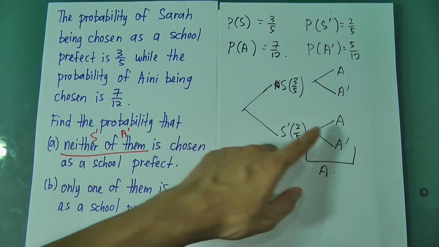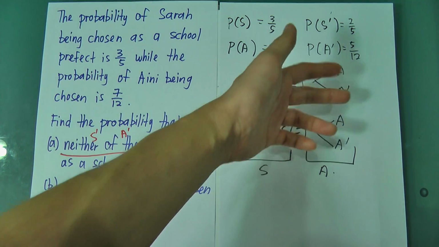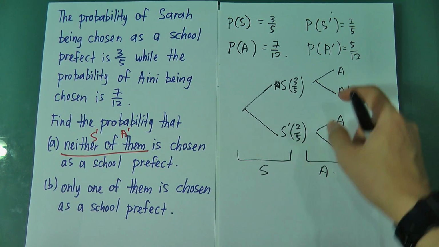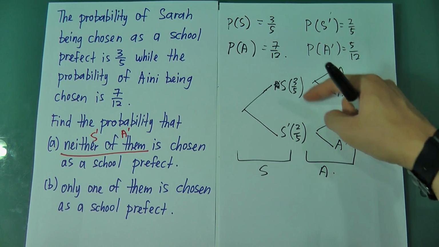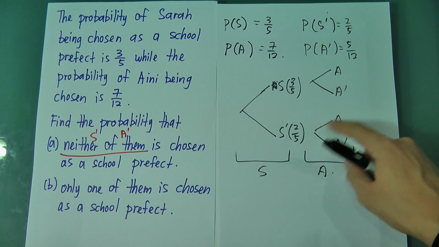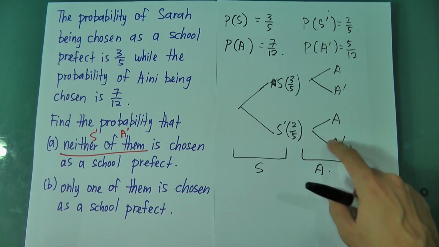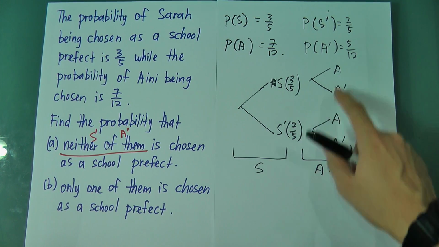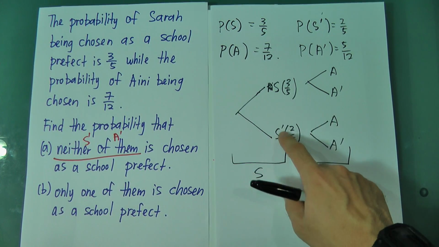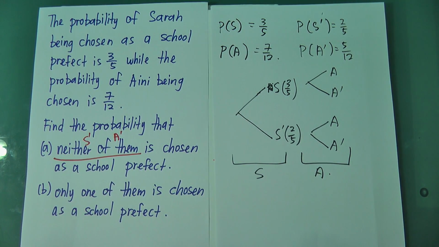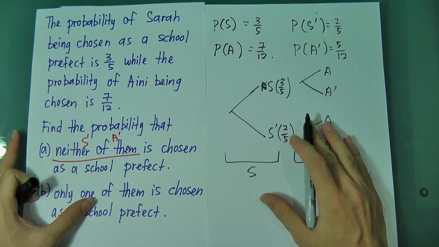This one multiply this one. So you have to repeat. Normally for the second part, we always repeat. You can find this one is exactly the same as this one. We draw two branches over here because the same possibility will happen for Sarah not being chosen. Maybe you still feel a little confused, but let me finish this one and then I'll explain more.